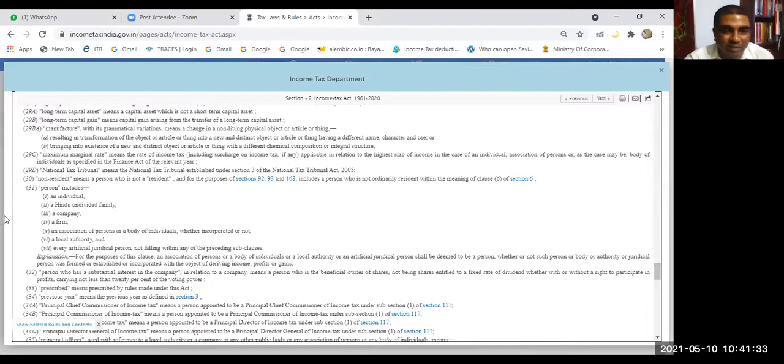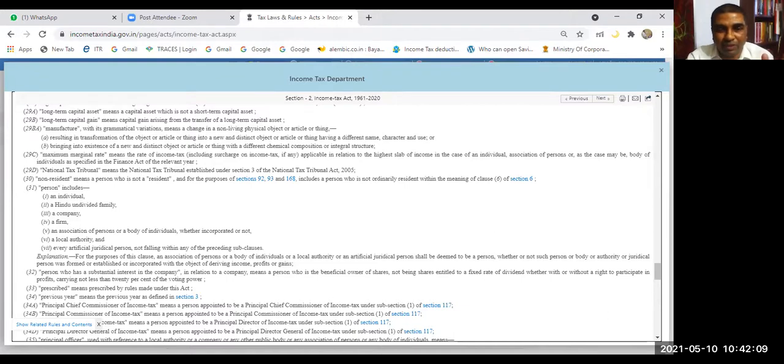You see. Are you able to read it? Yes, sir. You see, person includes individual, HUF, company, firm, AOP/BOI, local authority, every artificial juridical person. So all these things, it's an inclusive definition. You know what is the meaning of inclusive definition, what is the meaning of exhaustive definition. Here, this is an inclusive definition. Okay. Yes, sir. Right. So this is how we can find out the meaning of a particular term.